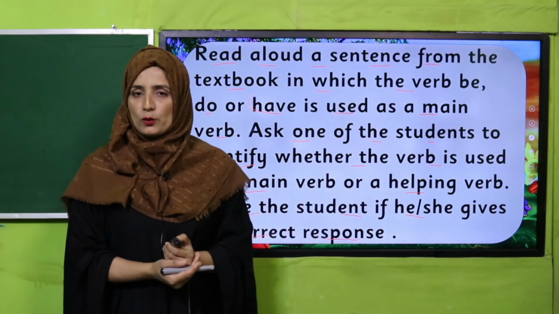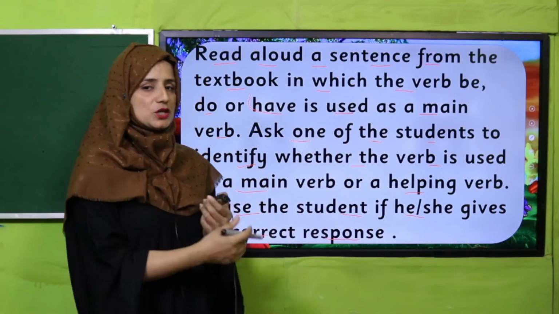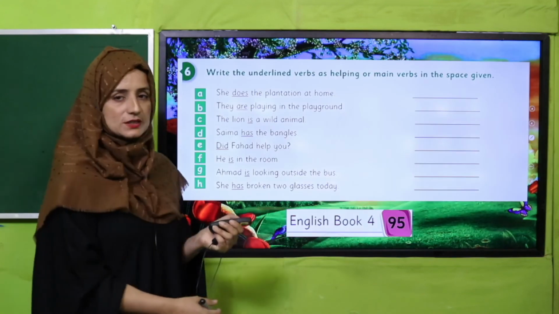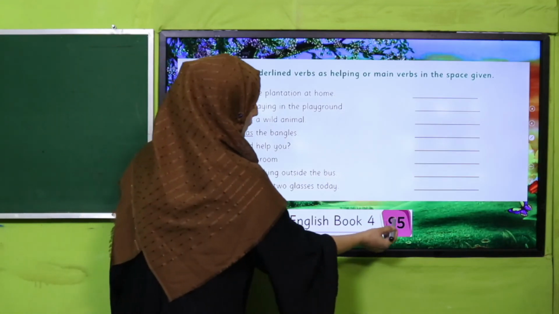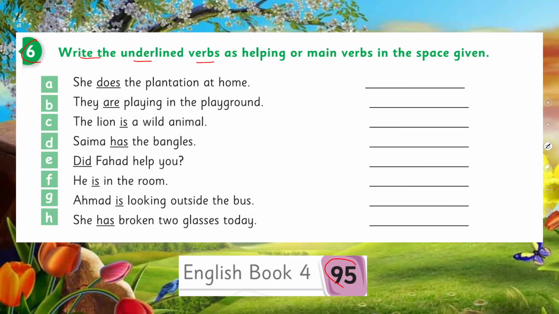Welcome back and I hope you have enjoyed. Now you are feeling fresh. Okay, now it's time to perform an individual assessment. My dear students, open your book, page number 95, and question number 6 is there. Write the underlined verbs as helping or main verbs in the space given. The underlined words are there, so you will identify and write whether these verbs are helping verbs or main verbs. Pause the video and perform this activity in your class.